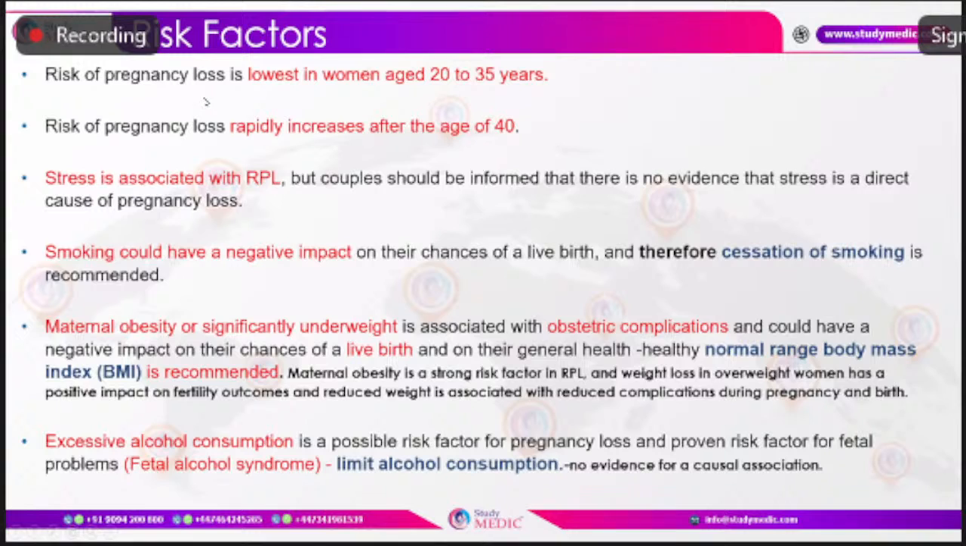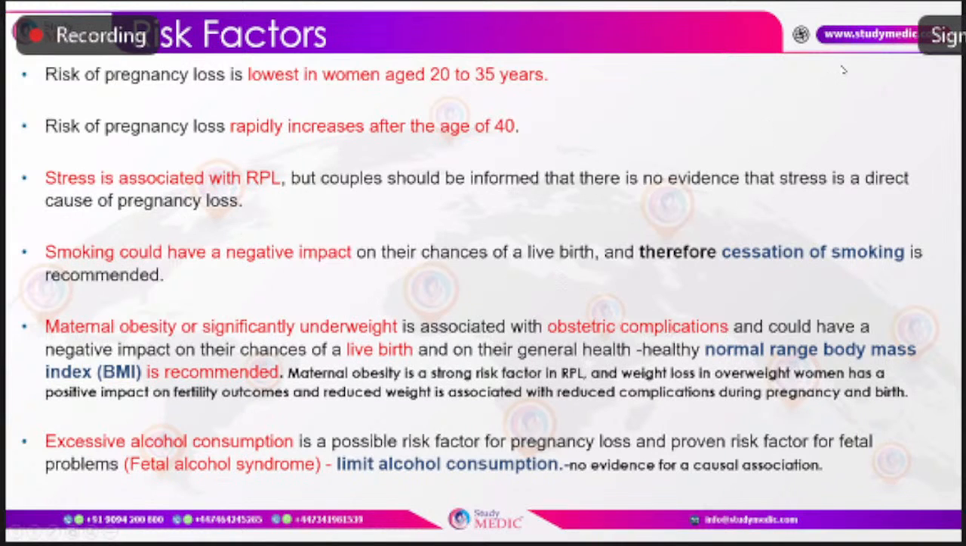What are the risk factors? In reproductive age group women, the lowest risk of pregnancy loss is between 20 to 35 years of age, and as maternal age increases to more than 35 years, especially after 40 years, there is a rapid increase in the risk of pregnancy loss, almost 90 to 95% after 40 years of age. Stress was found to be associated with pregnancy loss, but couples should be informed that there is no evidence that stress has a direct link with the cause of pregnancy loss.